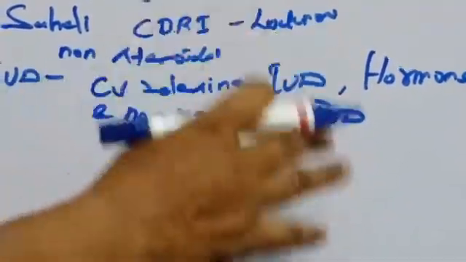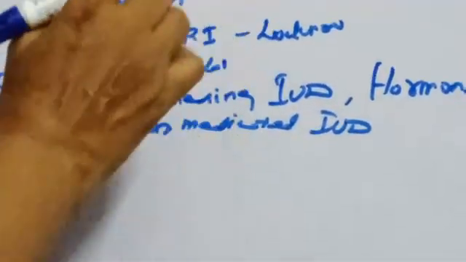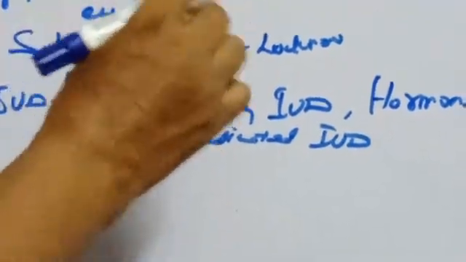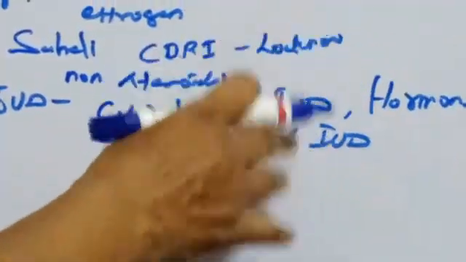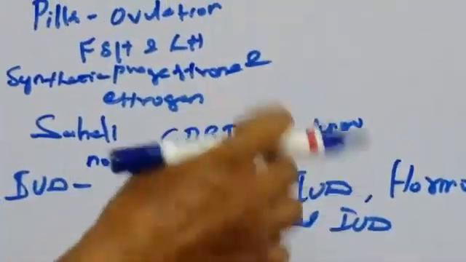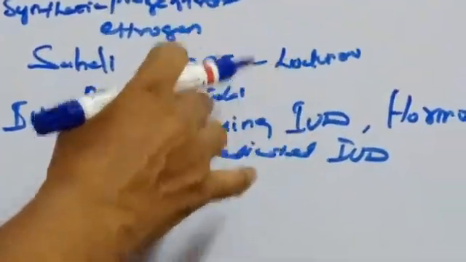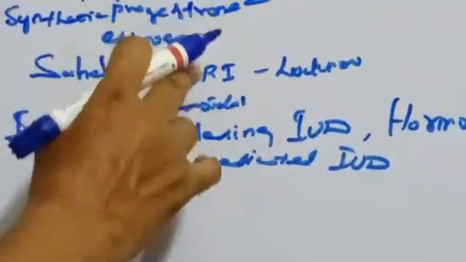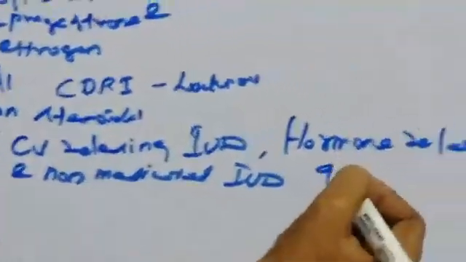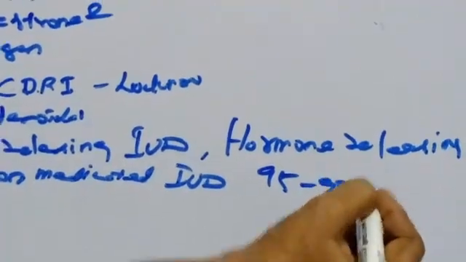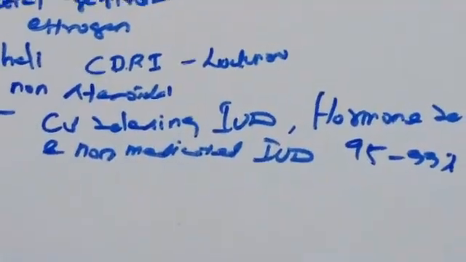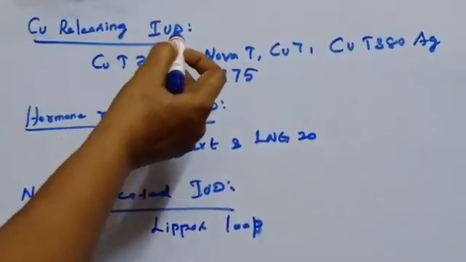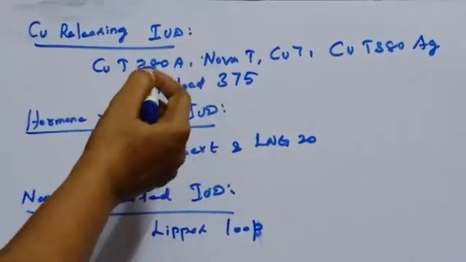The intrauterine devices are the ideal contraceptive devices for females who want to delay pregnancy. IUD is the best method to prevent conception. It is also one of the most popular methods of contraception in India, and the success rate is 95 to 99%.